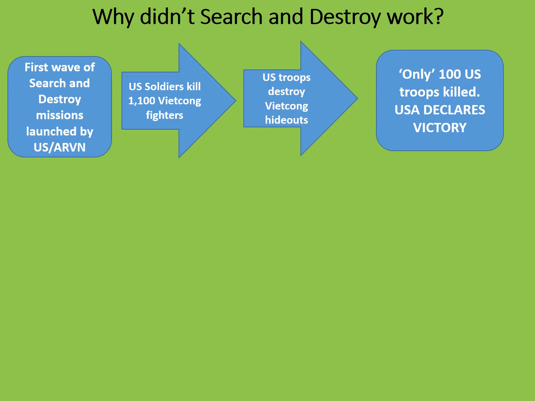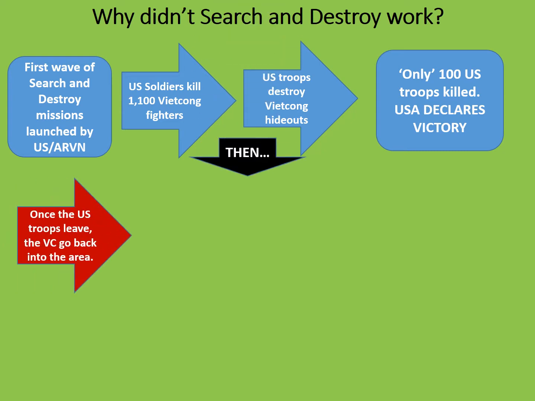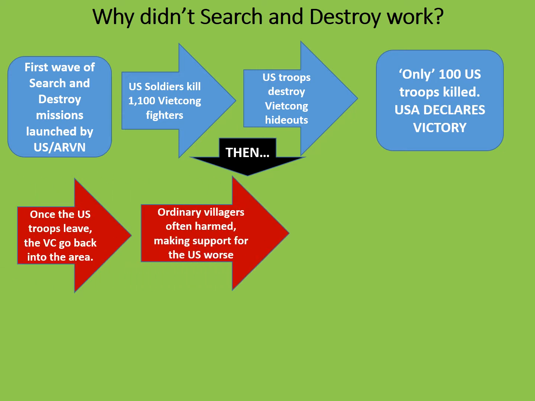After the operation concludes, this is what happens next. Once the US troops leave, the Vietcong go back into the area that had just been cleared, so that process may well need to be repeated. Not only that, ordinary villagers were often harmed in the destruction of the Vietcong hideouts, or just simply harmed by indiscriminate burning down and destruction of villages, making support for the US and the South Vietnamese even weaker. The villagers often became refugees, either deliberately evacuated by US forces, or they are fleeing the bombing in so-called free fire zones as the Americans decide to try and combat the Vietcong who are moving back into the Vietcong-controlled areas.